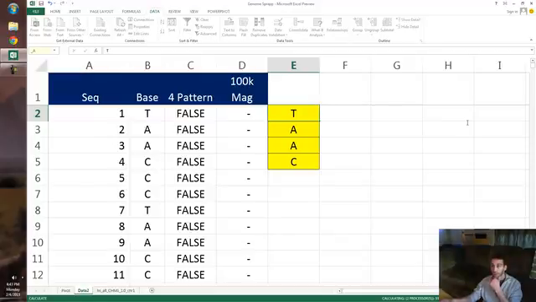Now, the point of doing this, you could do this with a 4-character, with a 3-character, with a 2-character, with a 5-character, with an infinite number of characters, not infinite, but you could do it with a 1,000,000-character long string here in Excel, and you can then use that to determine, what does this pattern mean? Does this pattern create a specific type of protein? Does this pattern tell the cell to do something else when there's transcription and RNA takes it over to other places and it does other things?